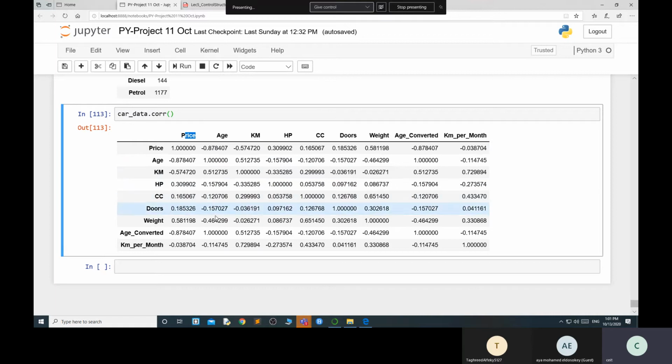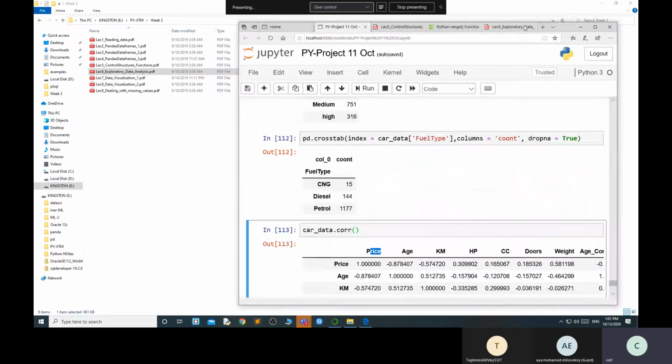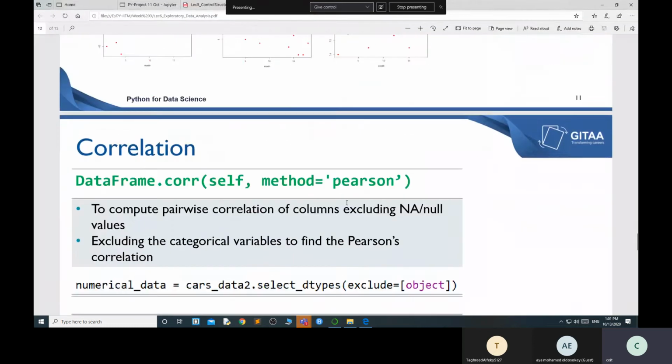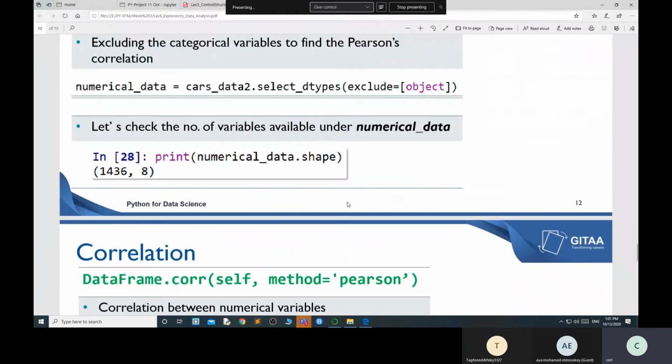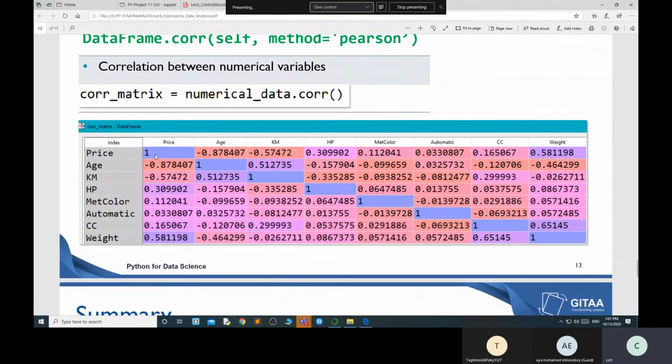Okay, so yeah, I'll go to my PPTs. So I think you understand what I'm trying to say over here. So numeric, okay, see over here. So this is 1 1 1 1 1 because the age and the age, there is no correlation at all. But see, this minus is a high correlation. If your age is increasing, the price is decreasing. Okay, that is a simple normal concept over here.